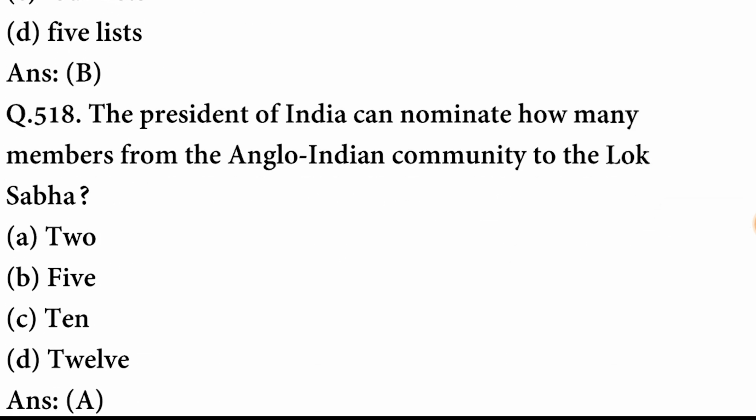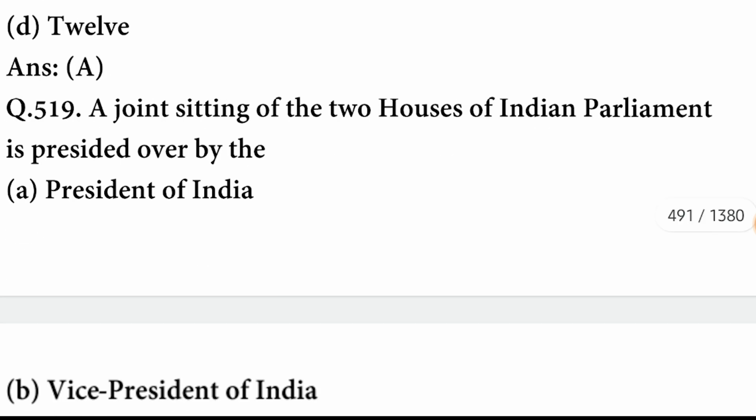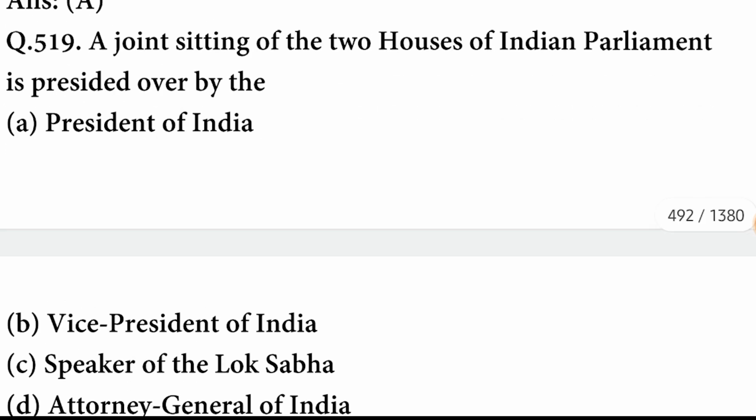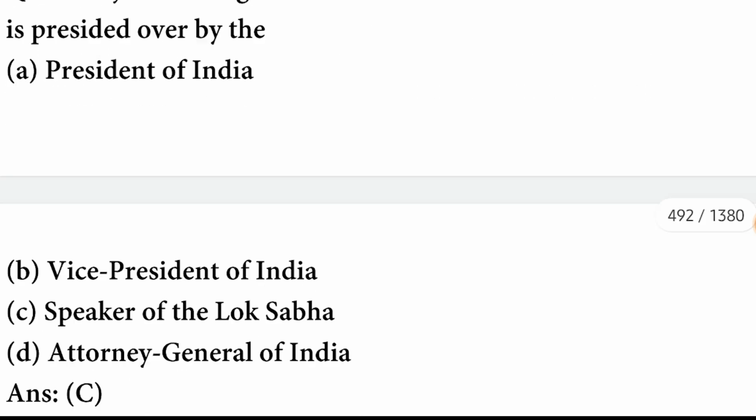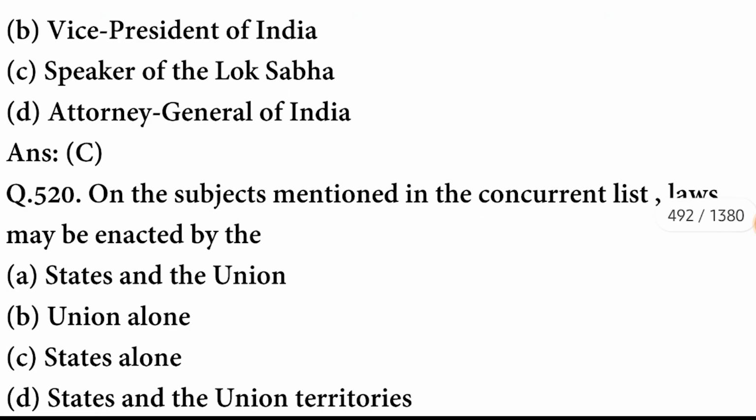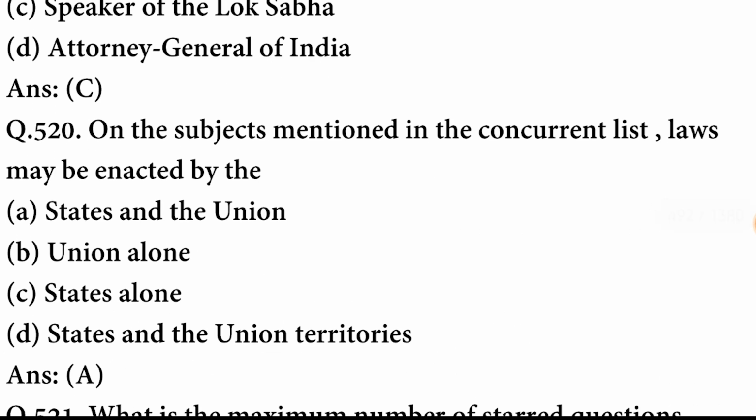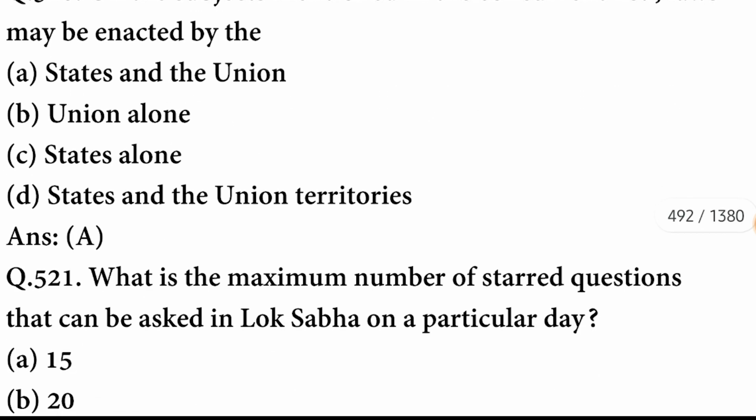The President of India can nominate how many members from the Anglo-Indian community to the Lok Sabha? So these are only 2 members. A joint sitting of the 2 houses of Indian Parliament is presided over by the Speaker of the Lok Sabha. On the subjects mentioned in the concurrent list, laws may be enacted by states and the union both.